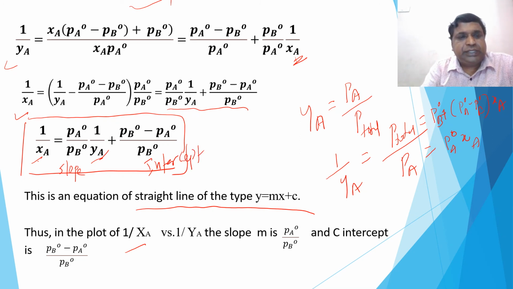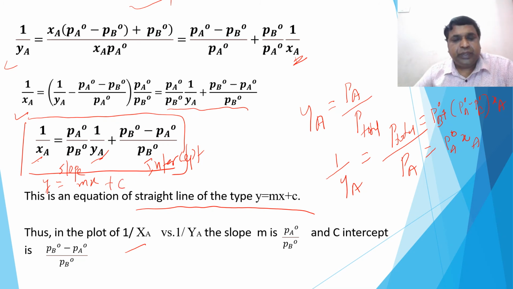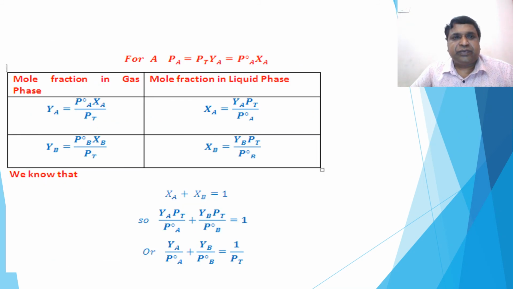Okay. So, this is y is equal to mx plus c. This is y is equal to mx plus c. So, therefore, the slope you can remember and the intercept you can remember. So, you will get some problems in MCQ. So, you have to remember this. So, that's about this, and let us go to the next one.